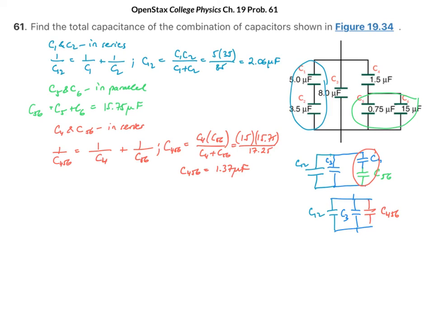So the equivalent capacitance is C12 plus C3 plus C456. C12 is 2.06, C3 is 8, and C456 is 1.37. So the equivalent capacitance is 11.4 microfarads.